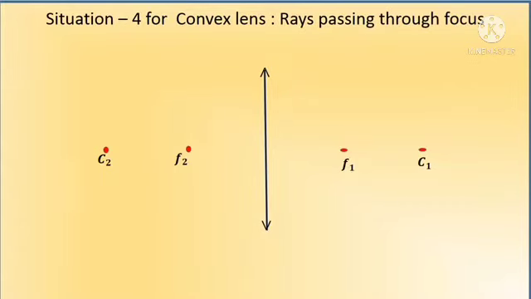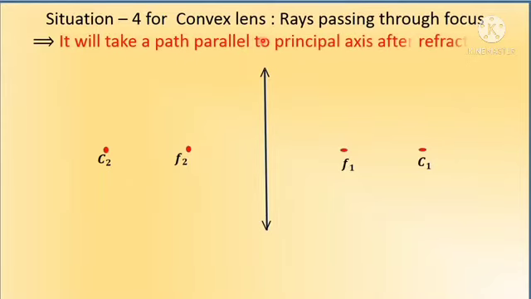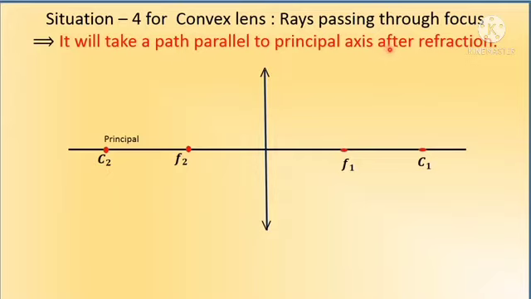Situation 4 for convex lens, rays passing through the focus. A ray passing through the focus will take a path parallel to the principal axis after refraction. Here we take one principal axis. C1, C2 are centers of curvature. F1, F2 are the focal points on the two sides.